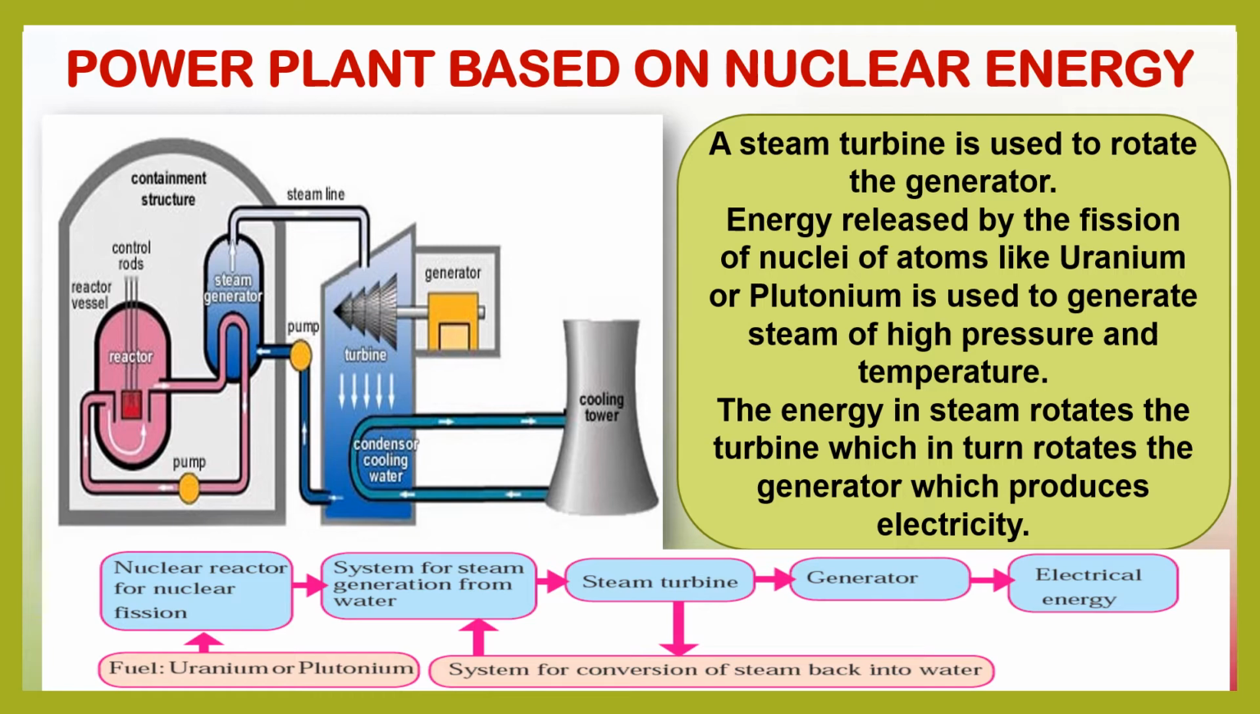Here are the steps of formation of nuclear energy: the nuclear reactor for fission, and a system for steam generation from water, which runs the steam turbine, which in turn runs the generator, generating electric energy. And here we also have the system of recycling of steam back into water, and the fuel used here is uranium or plutonium.